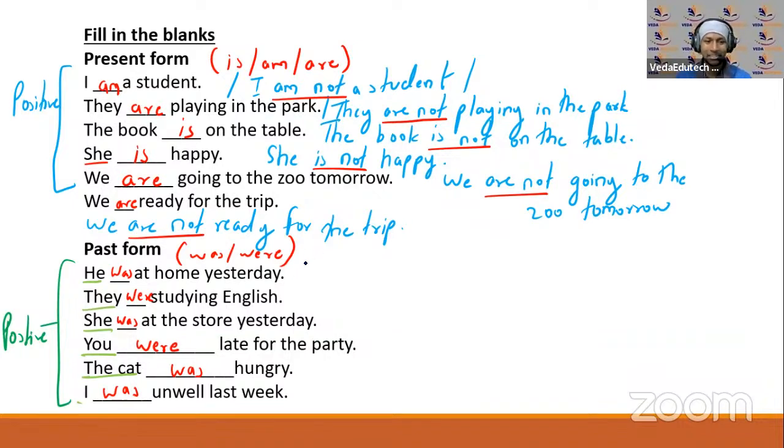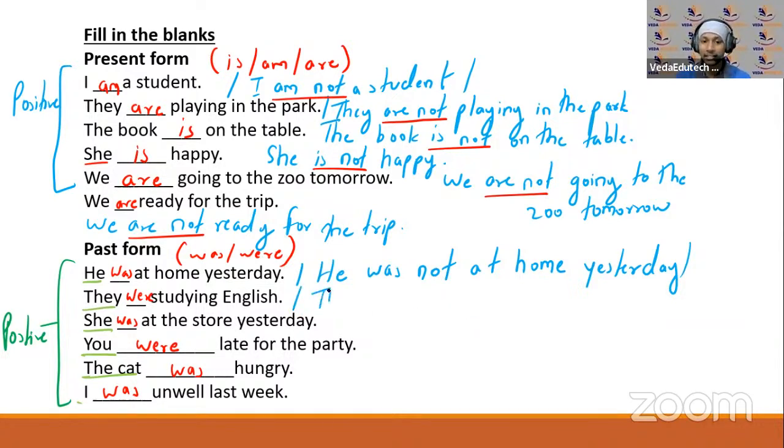Okay, so he was at home yesterday. How will that be in negative form? He was not at home yesterday. Okay, yesterday. Simple, बहुत आसान. He was not at home yesterday. They were studying English. They were not studying English.